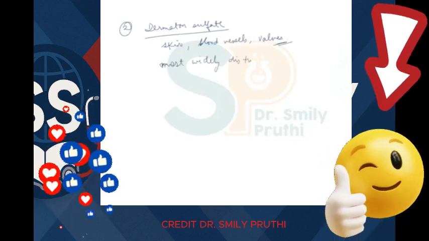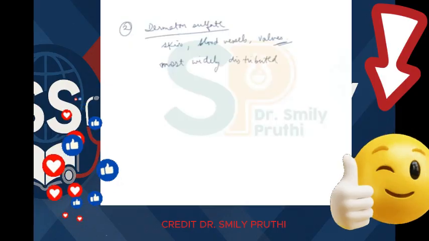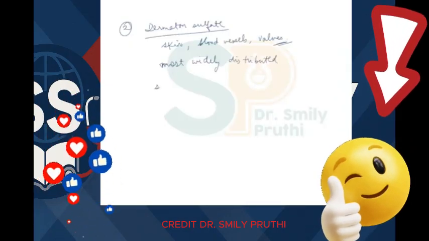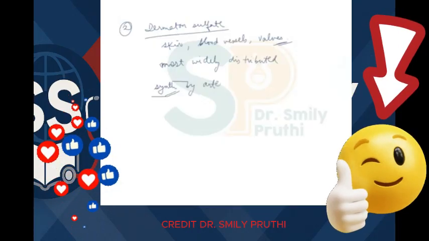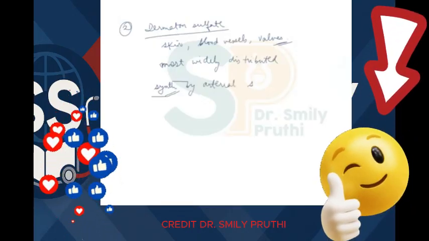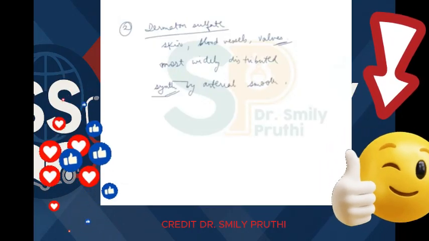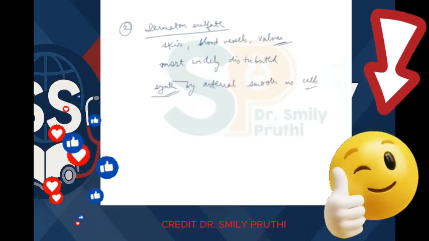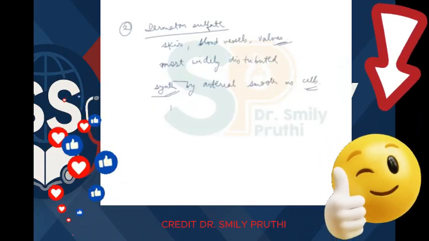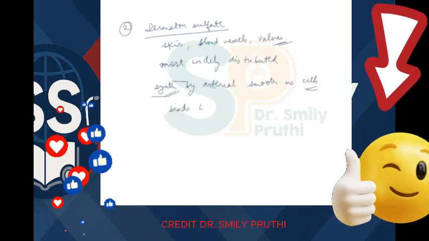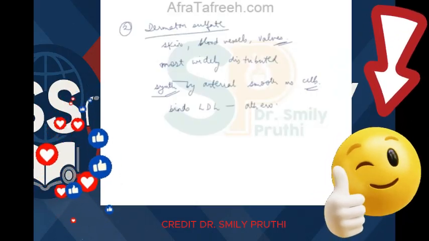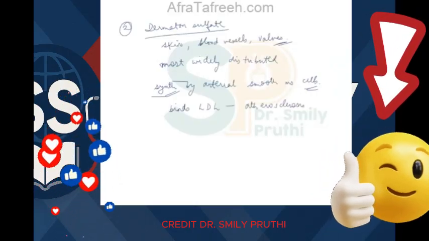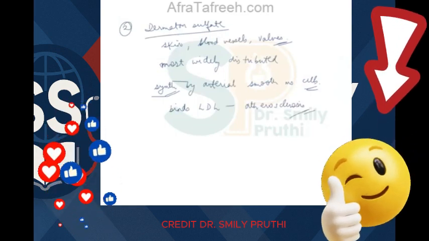This dermatan sulfate can be synthesized by arterial smooth muscle cells, and it binds LDL. Dermatan sulfate binds LDL, and therefore it has a role in atherosclerosis, right?